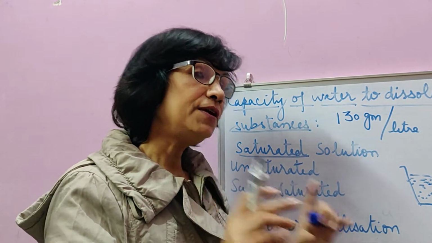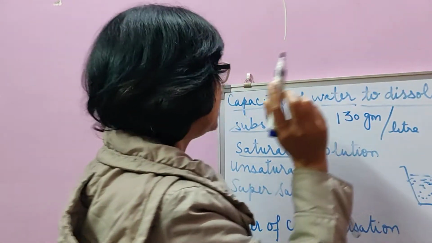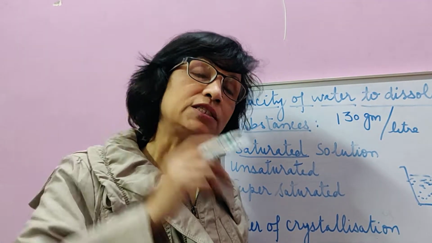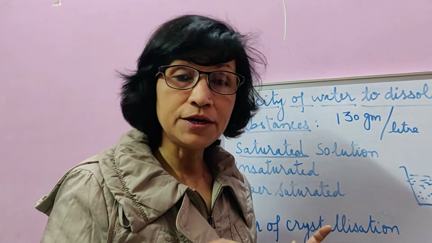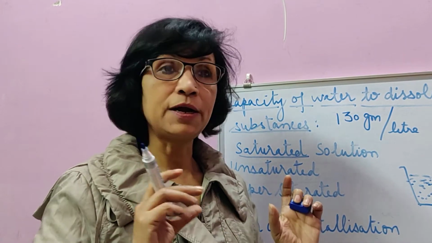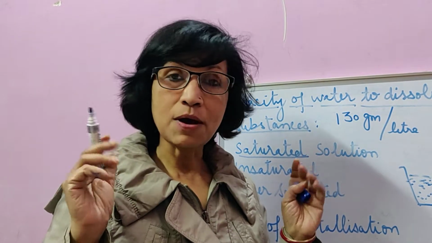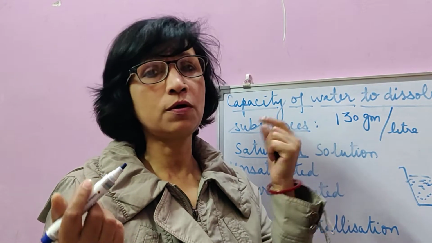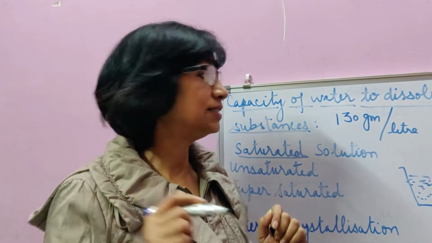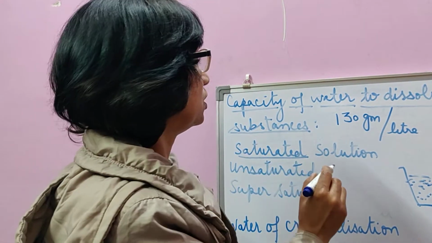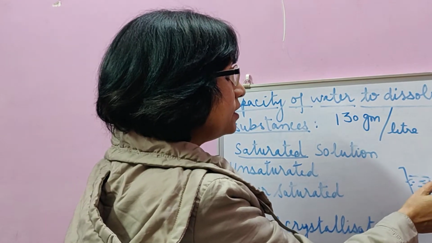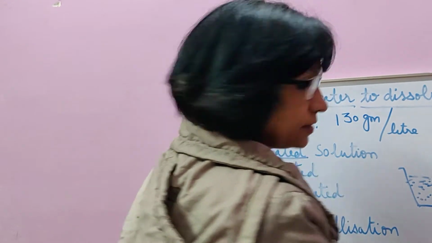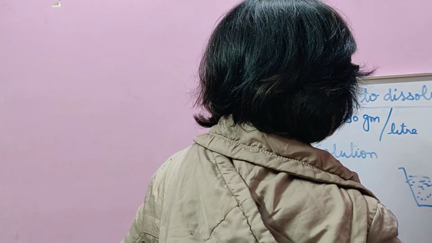But if at a given temperature, maybe 25 degrees Celsius only, a given amount of water has the maximum of the solute dissolved into it, so that now at that particular temperature, in that much amount of water, say 1 liter, it cannot dissolve even a little more of the solute, then the solution is said to be saturated solution. I give an example. Suppose we take a bigger container having 1 liter of water.